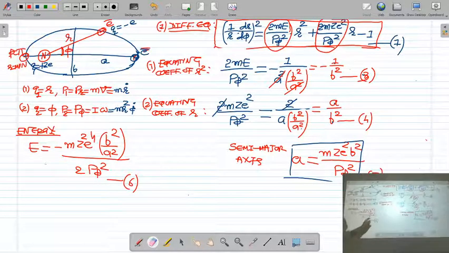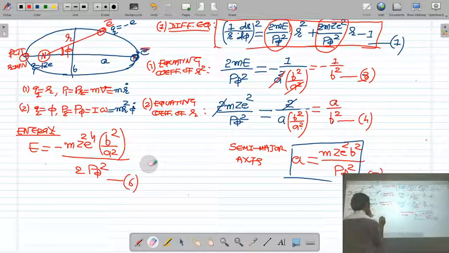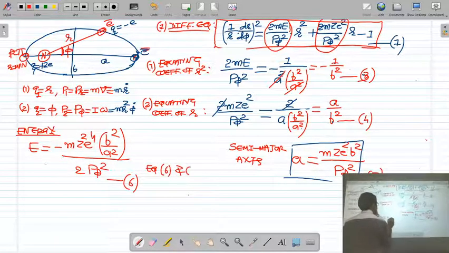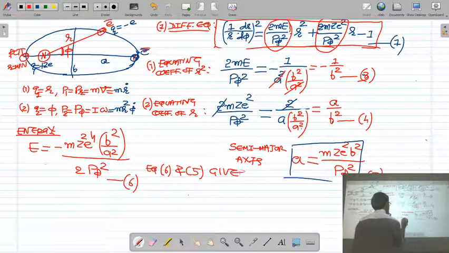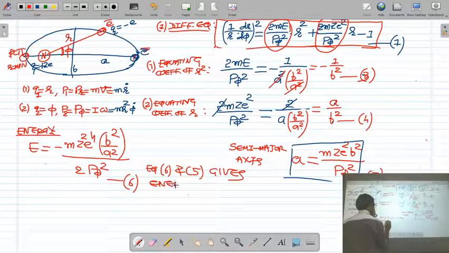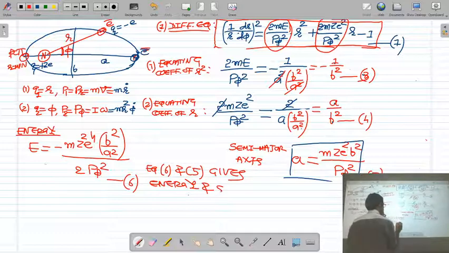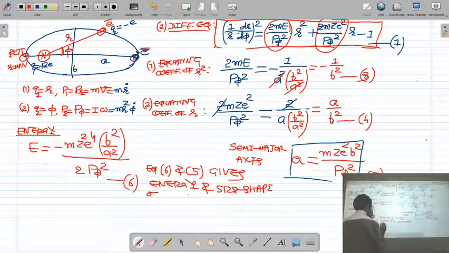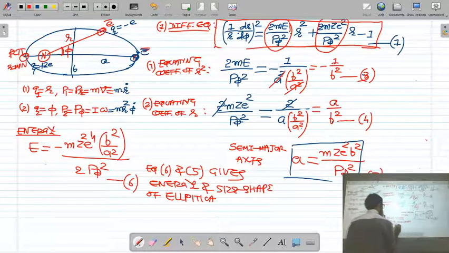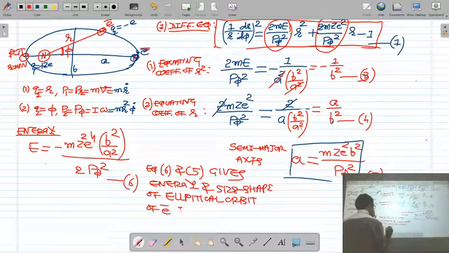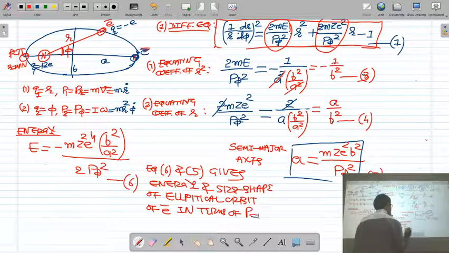So equations 6 and 5 give the energy and size and shape of the elliptical orbit of the electron in terms of the angular momentum p phi of the electron.